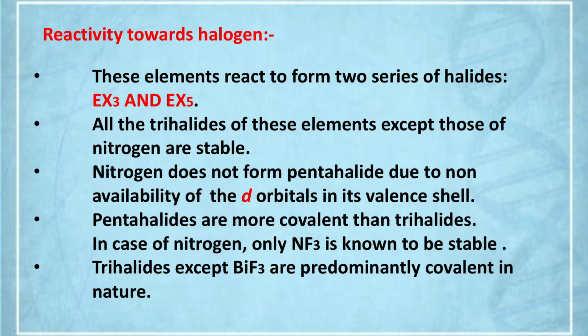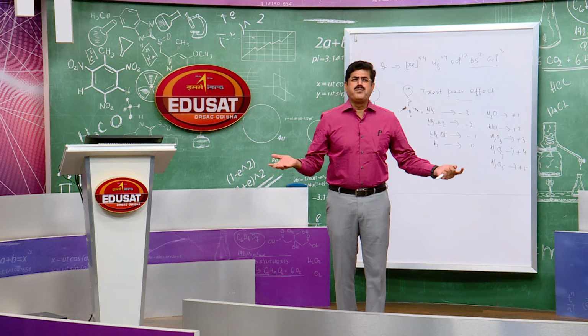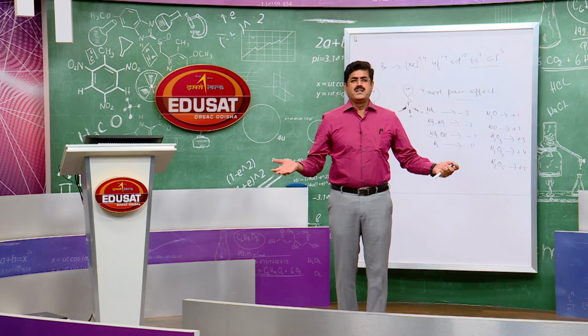The cause of inert pair effect is that in bismuth the 6s electron pair, 6s2 6p3, which is the outer electronic configuration of bismuth, is reluctant to take part in bonding. So the tendency to form pentahalides decreases down the group. Bismuth does not want to form pentahalide. And what about nitrogen then? Nitrogen too does not have the tendency to form pentahalide. It can't form pentahalides. No chance of pentahalide of nitrogen.